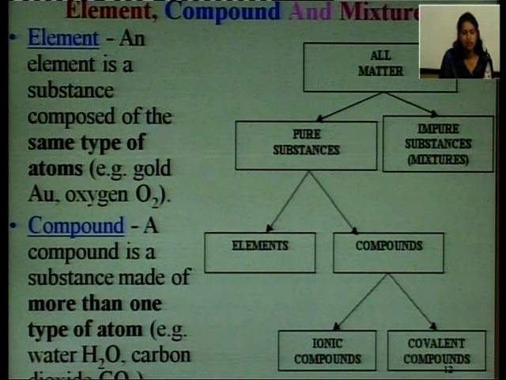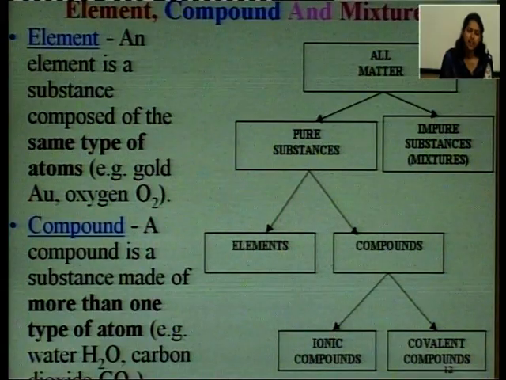For example, in the case of hydrogen peroxide, the same two elements, hydrogen and oxygen, are combining, but in a different ratio, that is 1:32. So, a different compound is formed. So, if hydrogen and oxygen combine in this particular ratio, that is 1:8, then only water will be formed.